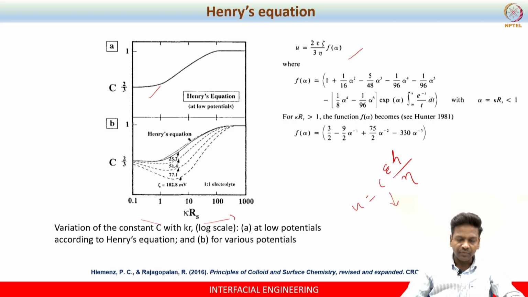Now, the question is, whenever you use the zetasizer, the first thing that you should do is calculate the Debye screening length, that is K inverse. Okay, and then you know the radius of the particle that you are dealing with. So, the inverse of K inverse is nothing but K. So, you will be getting K into Rs. KRS, the product, will yield one value.